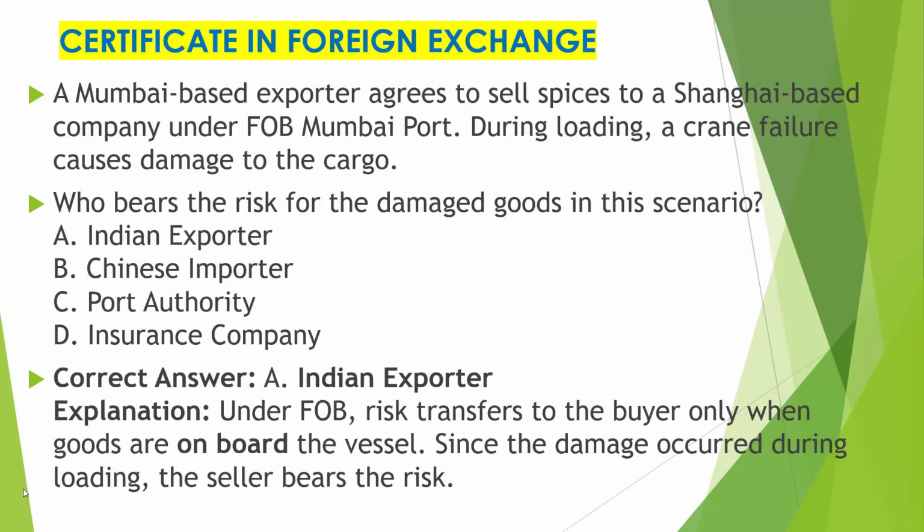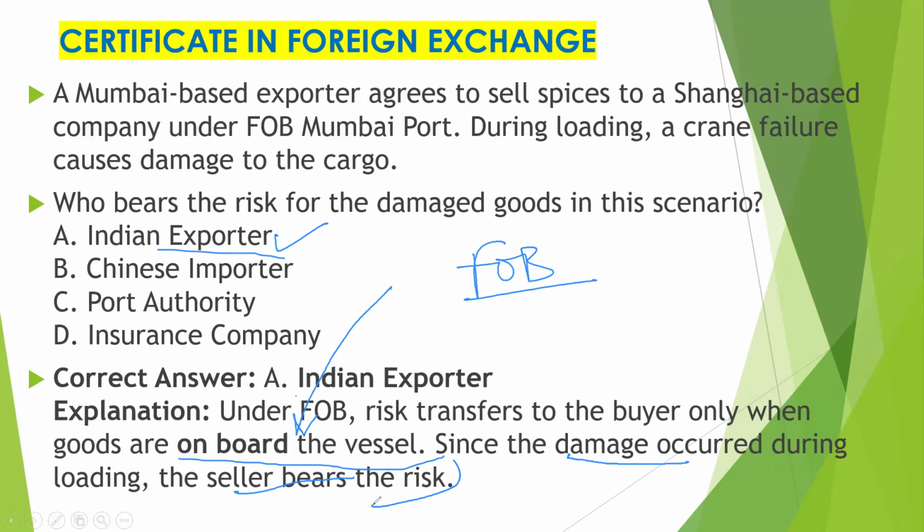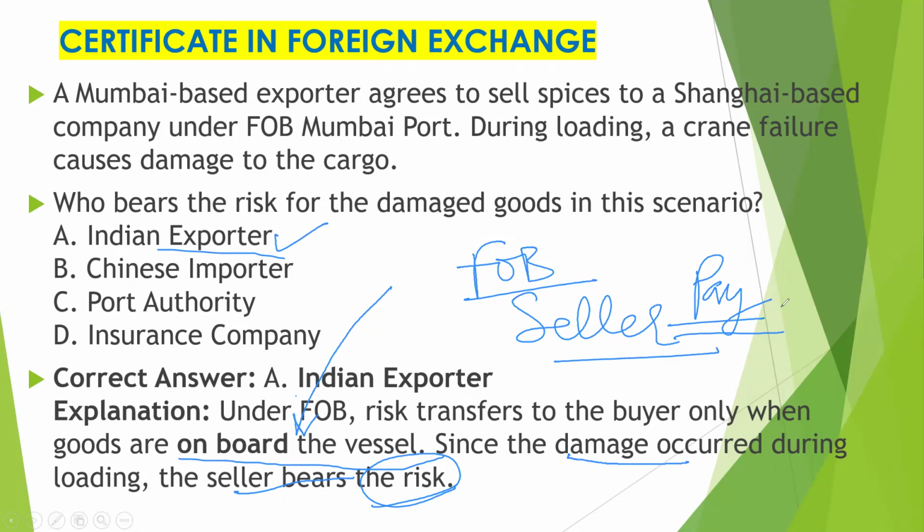So, friends, till the goods are not on board the vessel, the risk will be with the exporter only in FOB. In FOB, the full form is free on board. So till the goods are on board the vessel, the risk lies with the exporter. So A is the correct answer. Since the damage occurred during loading, the seller bears the risk, and he has to pay for whatever has happened.